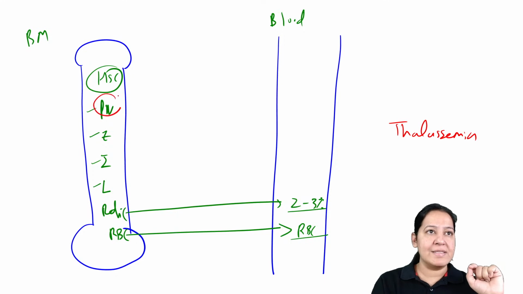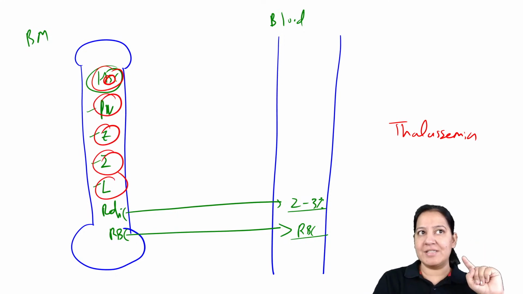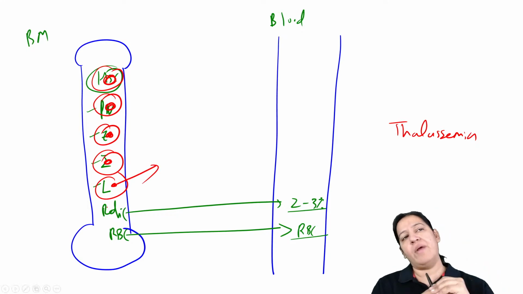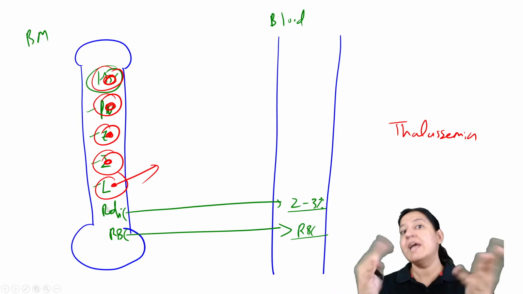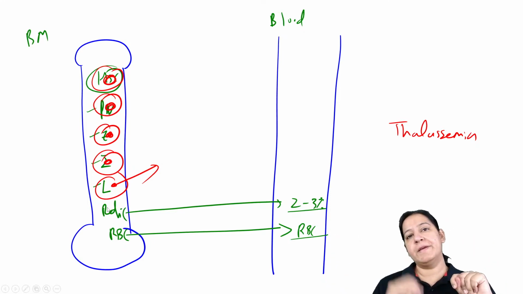Now, let me draw these cells. These are the precursors. All these precursors have nucleus. Hematopoietic stem cell, pro-normoblast, early, intermediate. Till intermediate, we have the nucleus. Nucleus is extruded at late, right? Till now, we have nucleus. Inside the nucleus, we have chromosomes. Inside the chromosomes, we have gene, right? So there is a gene for globin.